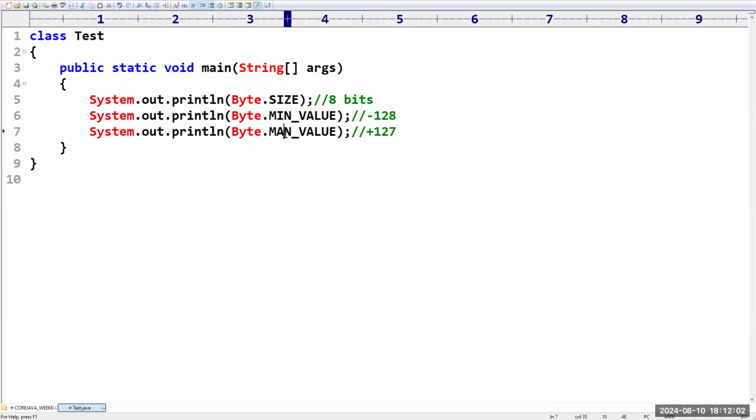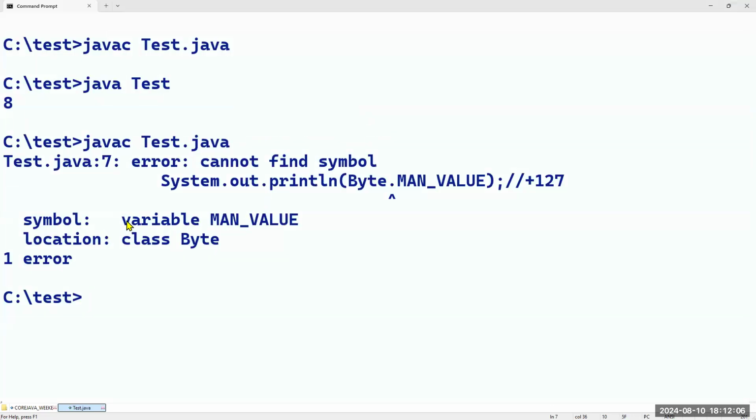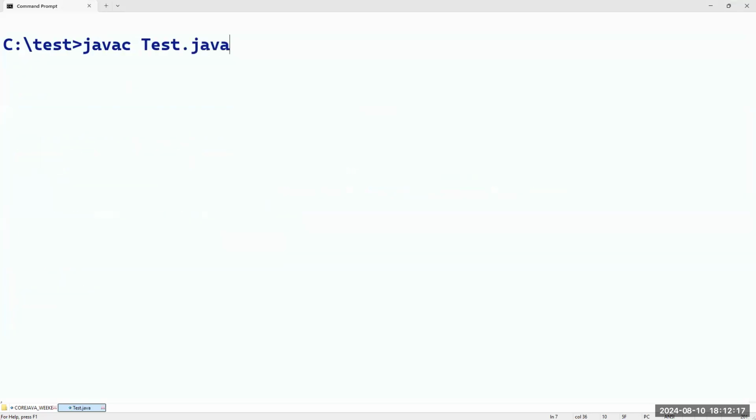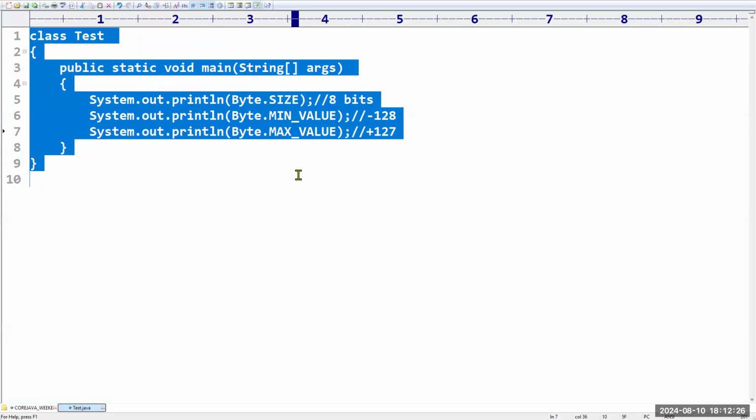What is that? Sir, MAX, spelling mistake. Are you seeing? Variable MAN_VALUE is not found in class Byte. If you read the error statements very clearly, 70% of Java you can learn. Have you observed? Minus 128 to plus 127, like that we are getting.